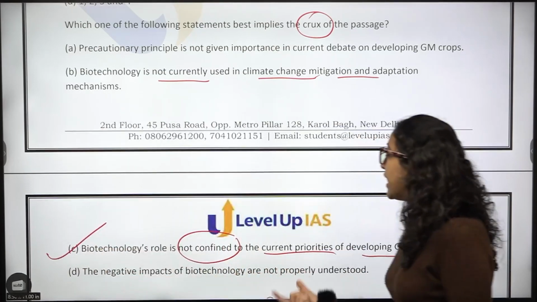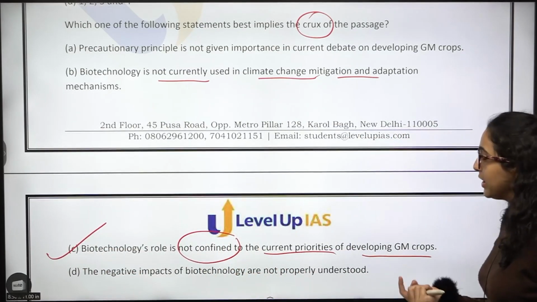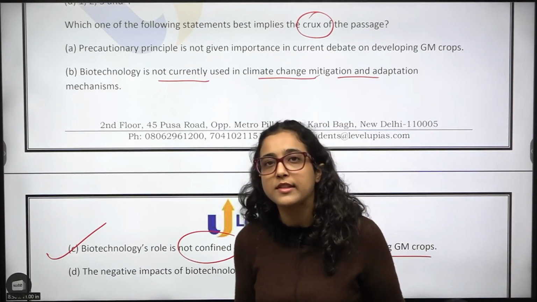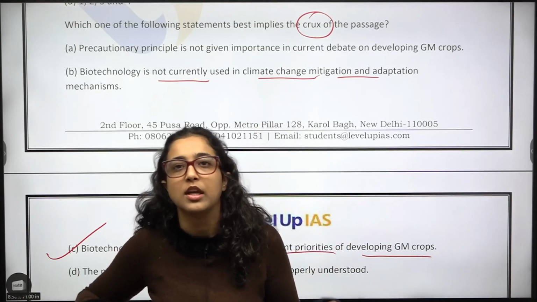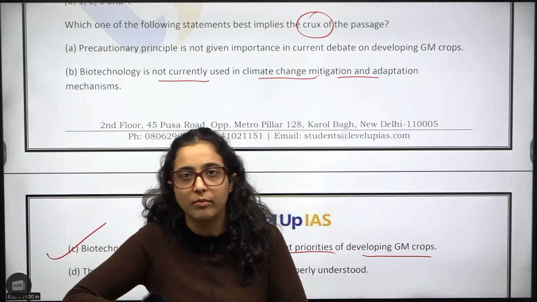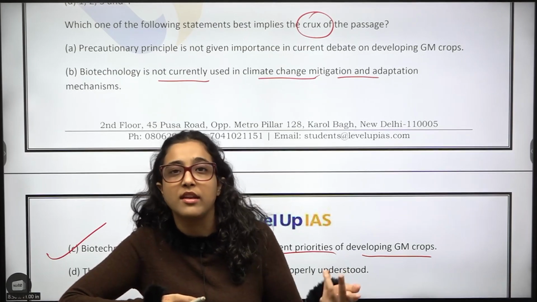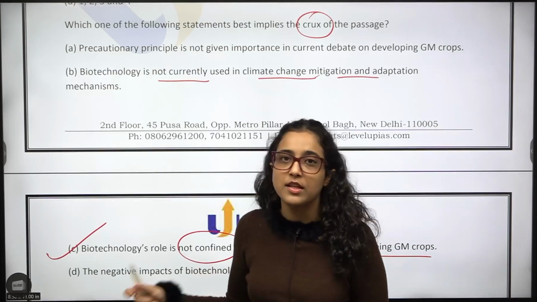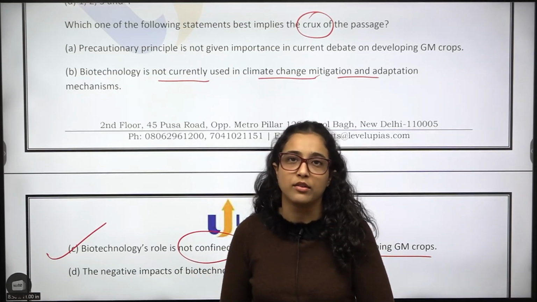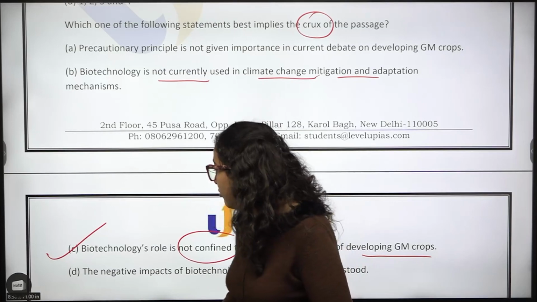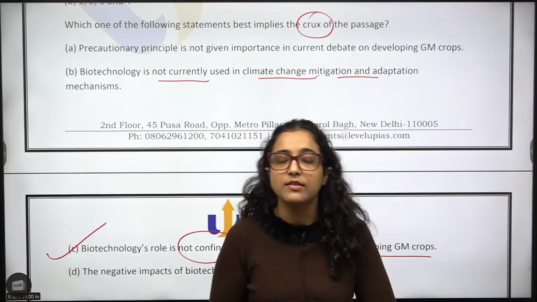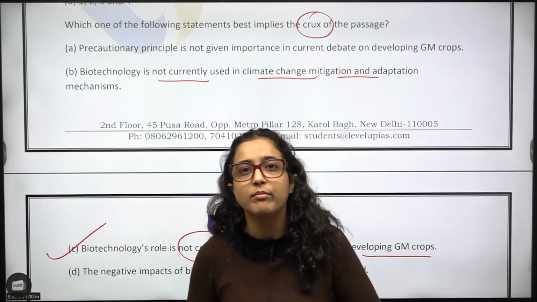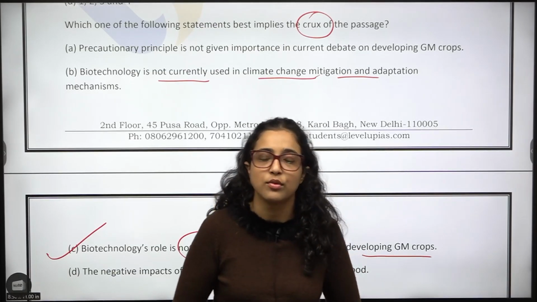And option D, negative impacts of biotechnology are not properly understood. Although this is also correct, that till now we are not understanding negative impacts of biotechnology properly, when the technology itself has not developed, how will its negative impacts be known now? Similar to AI, there are so many negative impacts we don't even know, right? But this is not the crux of the passage. Author is not talking about negative impacts of it. Author is talking only about the fact that biotechnology has so many uses, and right now we are just restricting it to GM crops of one type, but ahead there are a lot of fields where you can use it, right?